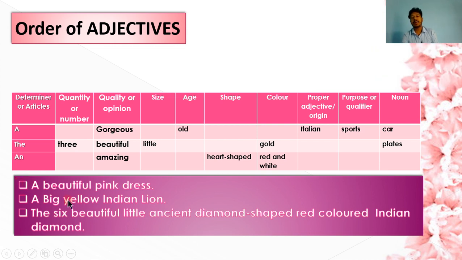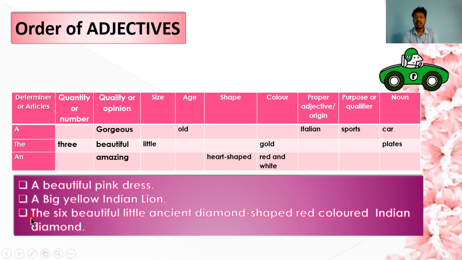Okay? So, I have given some examples here. A beautiful pink dress. Here according to the table I have written A, it is an article, then beautiful. So, beautiful, what is this? It is a quality or opinion, that pink, here pink is the color and dress is the noun. Okay? Next, a big yellow Indian lion. Here A is determiner or article, then big is size, then yellow is color, and Indian is proper adjective or origin, and lion is noun.